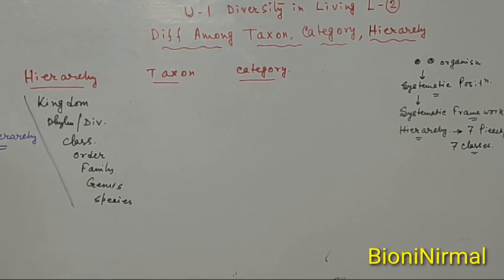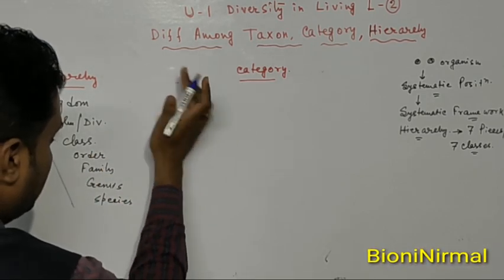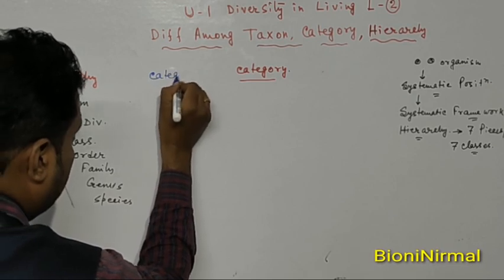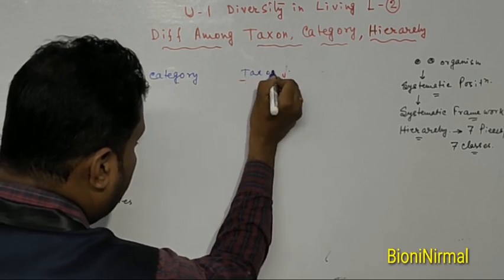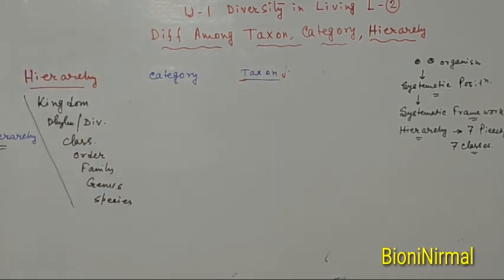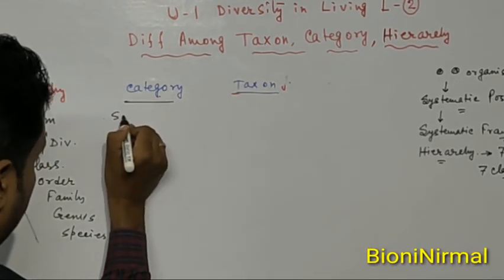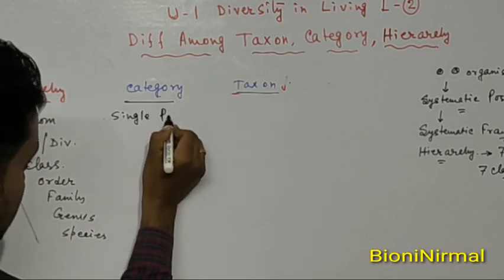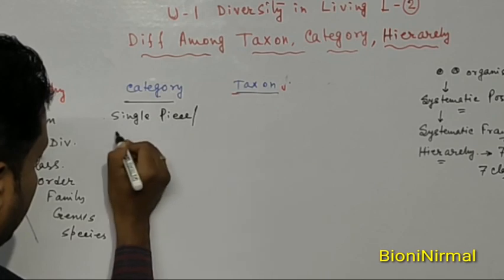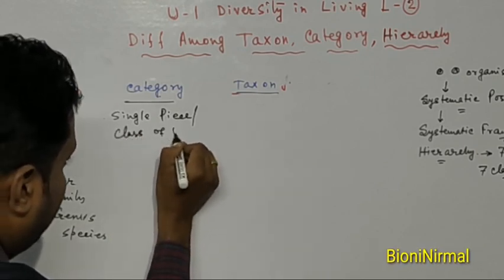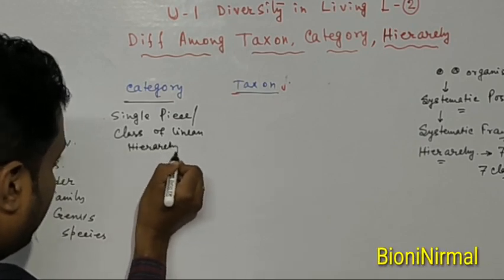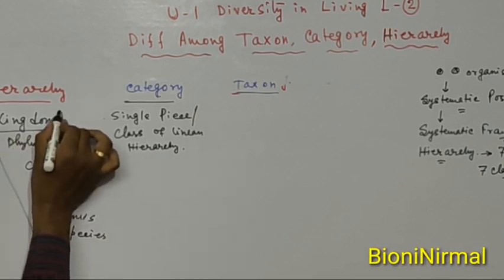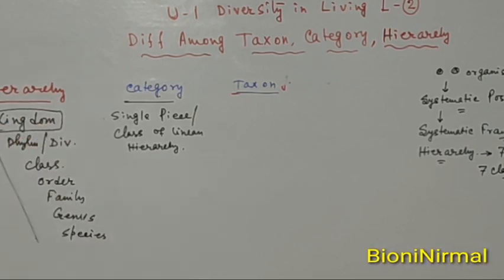But what is taxon and what is category? I will write it. This is called category, and the last one is taxon, for our understanding. What is category? Category is a single piece or class of the linear hierarchy. So kingdom, this single piece, is a category.